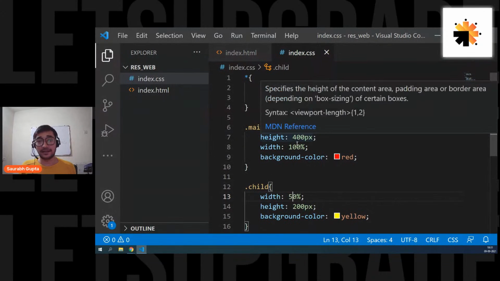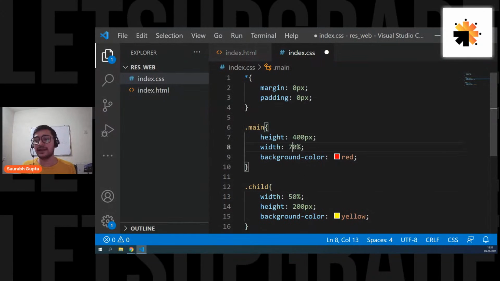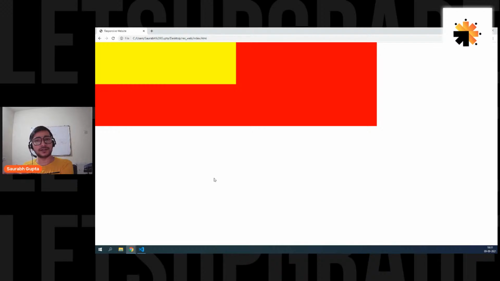Now if I reduce the parent, see guys, now it's important. Let's say I give the parent a width of 70%. So now see, the parent is reduced, so the child is also reduced, because the child always gets its width relative to the parent. I don't care whatever my parent size is. The parent is always 100% for the child. So for the yellow one, the red one's width is 100%, and the yellow one will take width according to the red one. And the red one is taking width according to the body, because body is its parent. So always remember how parents are working here.